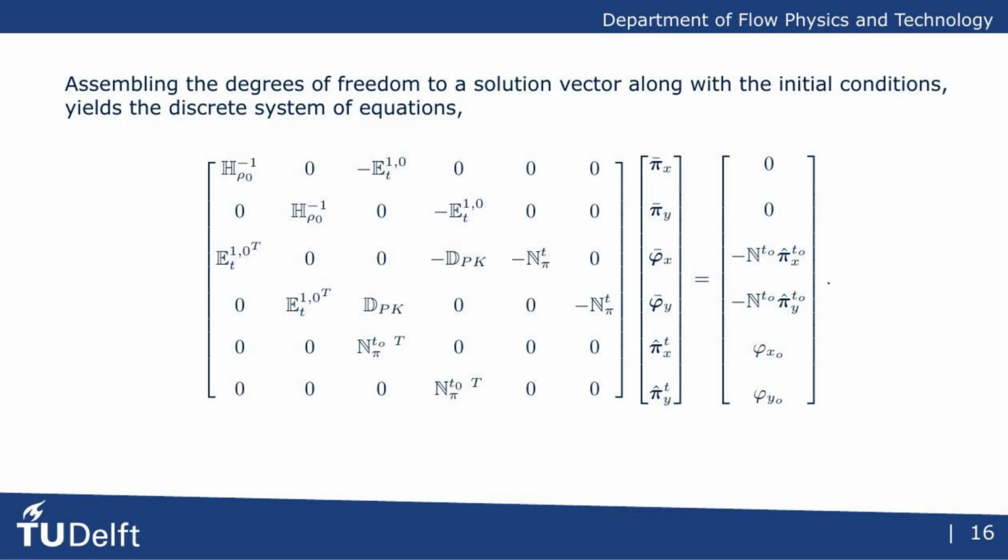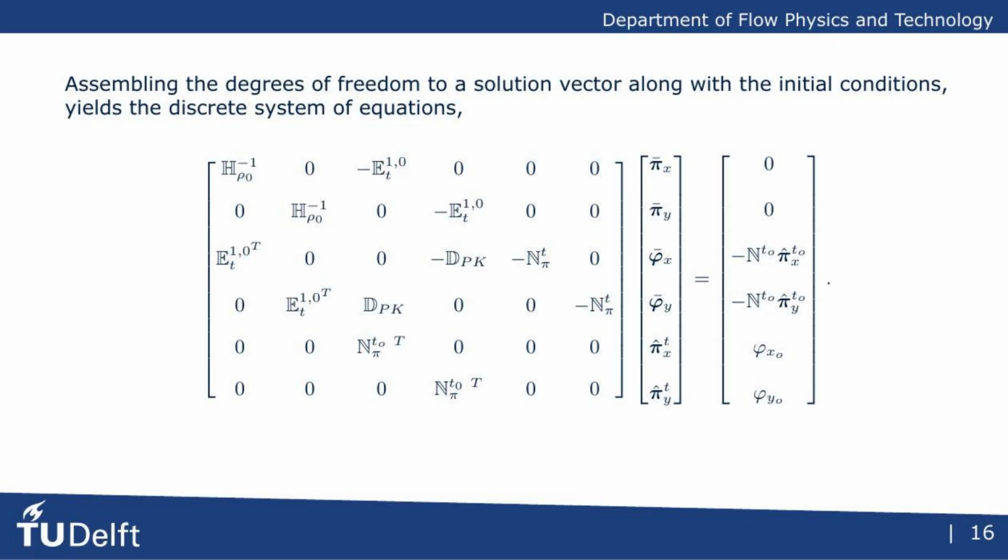After expanding all variables in their respective basis functions and substituting them into the weak form, we can assemble everything into this final discrete system of equations. While it may look complex, this matrix is a highly structured representation of the underlying physics. Let's briefly identify the key operators. The M-rho-naught inverse matrix is the inverse of the weighted mass matrix, which relates momentum to velocity through the fluid's density.